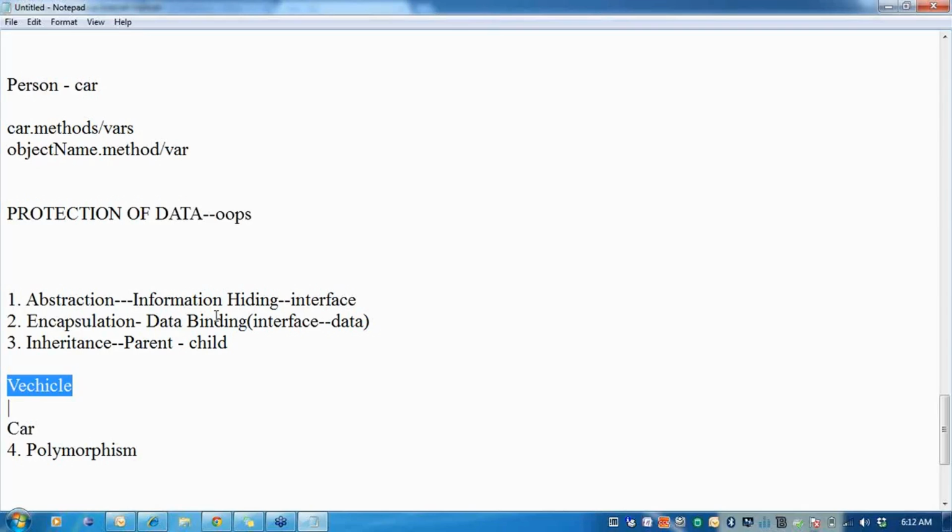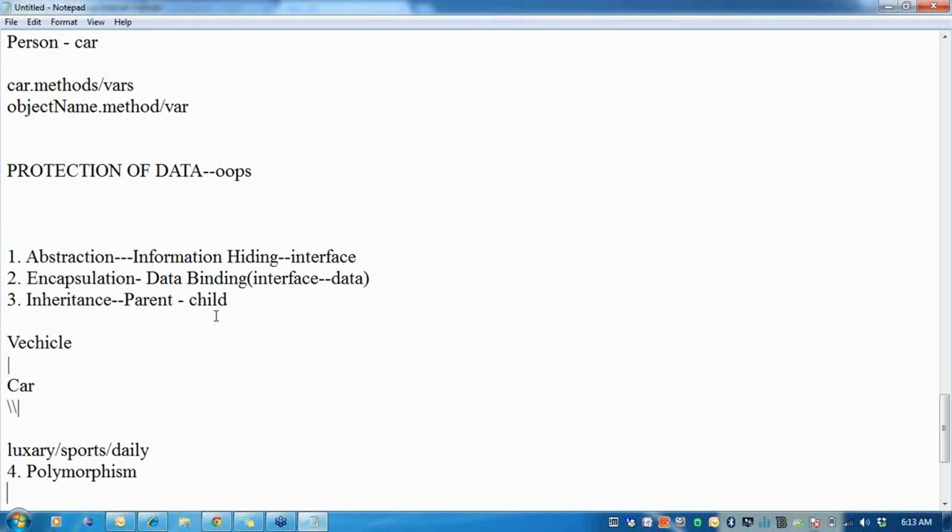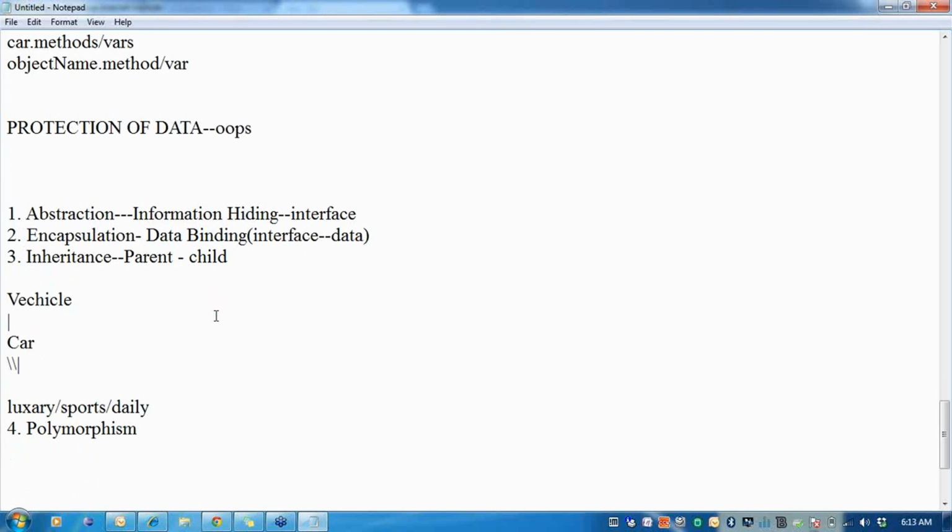So inheritance gives me reusability. Once I describe a vehicle, I know I can get many cars out of it. And from car, I can then decide what are the different categories that I'm looking for. I can look at a luxury car, maybe like a BMW, or a sports car, or a normal daily use car, like an economy car. There can be several other things. So what I'm doing is building a hierarchy which helps me go from generalizations to specializations. This is the power of all object-oriented programming languages.